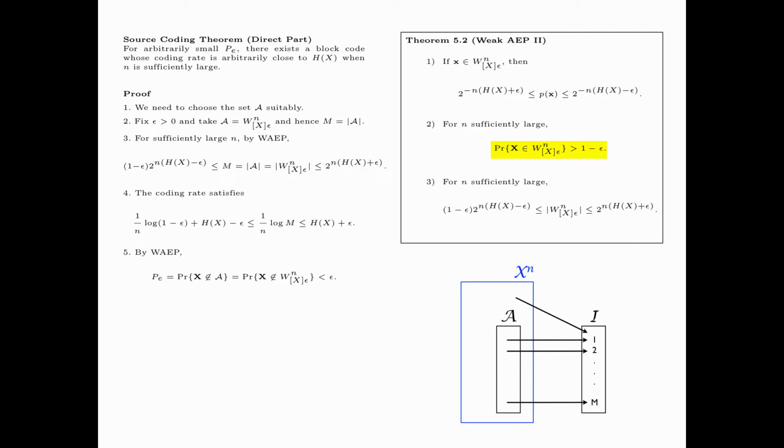Again, by the weak AEP, the probability of error, that is, the probability that the X sequence is not in the set A, which is equal to the probability that the sequence X is not typical, is less than epsilon. Letting epsilon go to 0, we see that the coding rate 1 over n times log M tends to H(X), while P_e tends to 0.